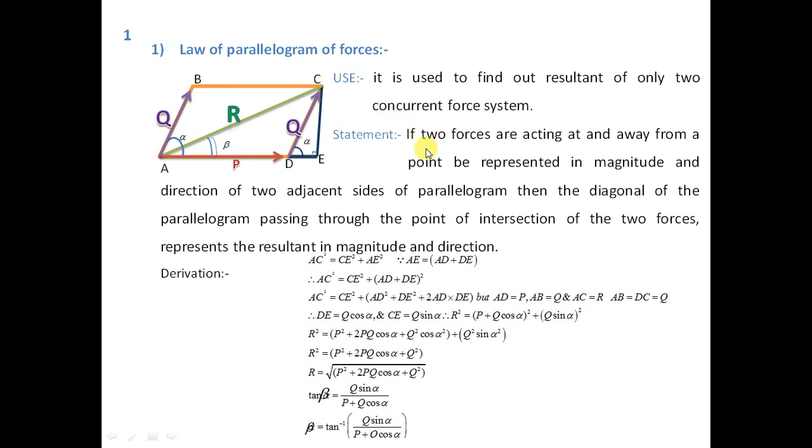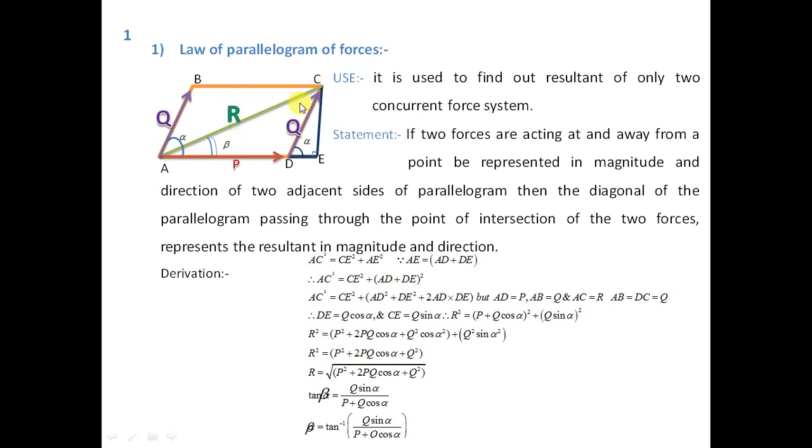Statement, I will read out: if two forces acting at and away from the point, at point A, are represented in magnitude and direction by two adjacent sides of a parallelogram, here P and Q, then the diagonal of the parallelogram, this is R, passing through the same point of intersection A of the two forces, represents the resultant in magnitude and direction.